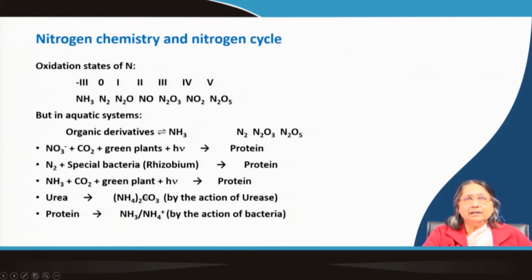Urea comes as a waste product of animals, and by the action of urease it can form ammonium carbonate. Protein is a very complex molecule, so it can be degraded by microorganisms to form ammonia or the ammonium ion by the action of bacteria. So, these are the different things going on in nature with nitrogen compounds. Very interesting chemistry.